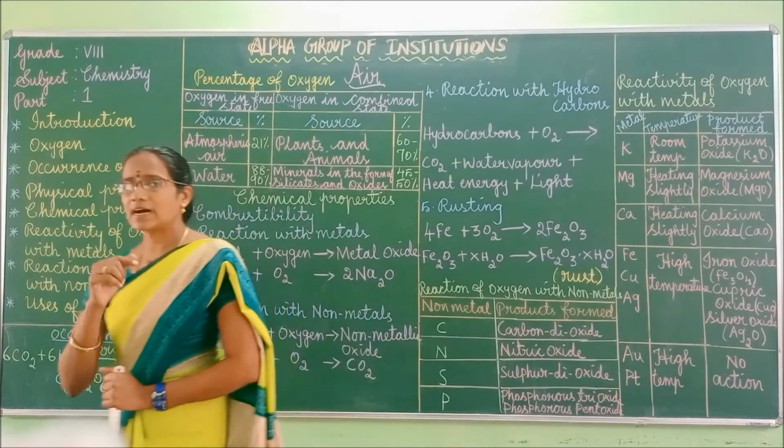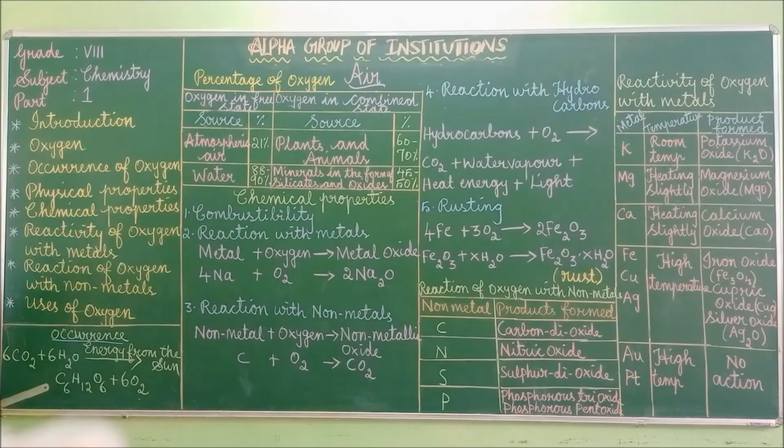Now, let me see the occurrence. Look at the board. Carbon dioxide, when it combines with water in the presence of energy from the sun, produces C6H12O6. What is C6H12O6? It is nothing but glucose. Along with the glucose, oxygen gas is also liberated.